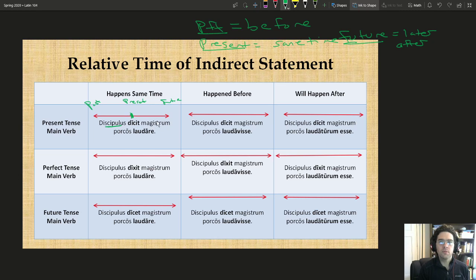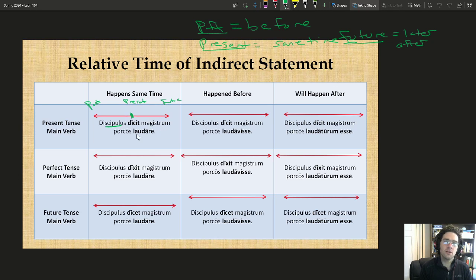So in this particular situation, it is ambiguous whether the pigs love the teacher or the teacher loves the pigs. But we'll see that when we do have a participle that makes it clear that the magister is the subject. But that's for the future one.